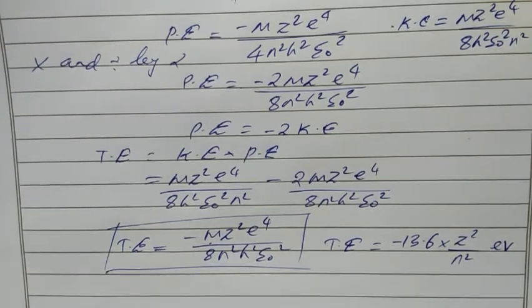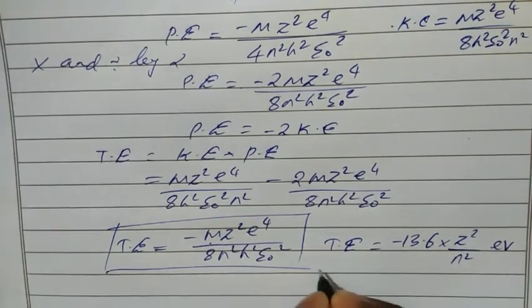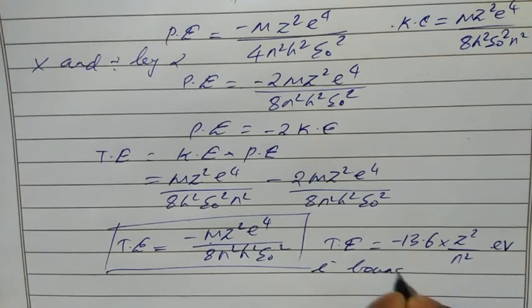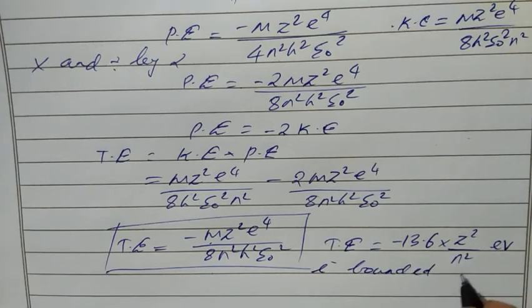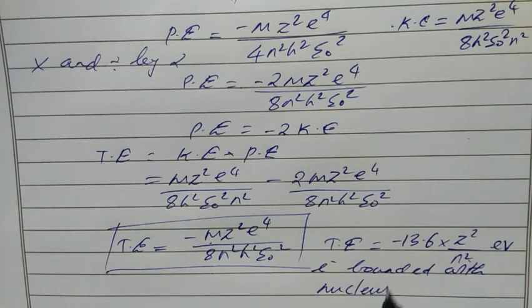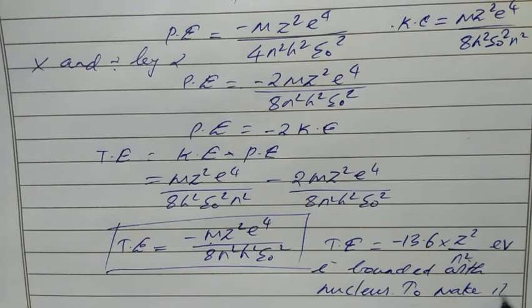So why is the total energy value negative? Because the electron is bound with the nucleus. Okay, the electron is attracted towards the nucleus. So in order to make it free, we have to give some external energy.